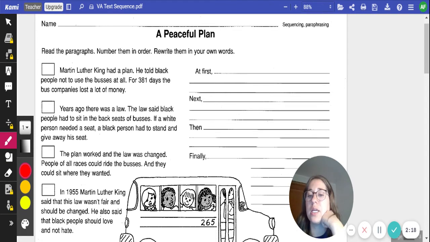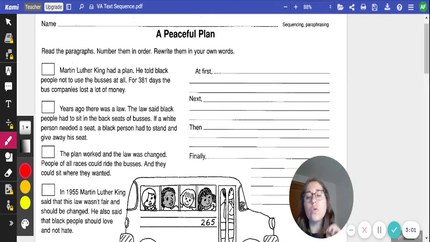Martin Luther King had a plan. He told Black people not to use buses at all. For 381 days, the bus companies lost a lot of money. Years ago, there was a law. The law said Black people had to sit in the back seats of buses. If a white person needed a seat, a Black person had to stand and give away his seat. The plan worked, and the laws changed. People of all races could ride buses, and they could sit where they wanted. In 1955, Martin Luther King said that the law wasn't fair and should be changed. He also said that Black people should love and not hate.